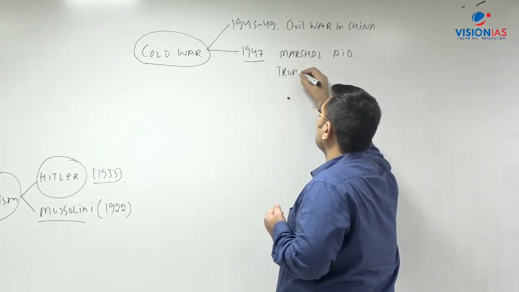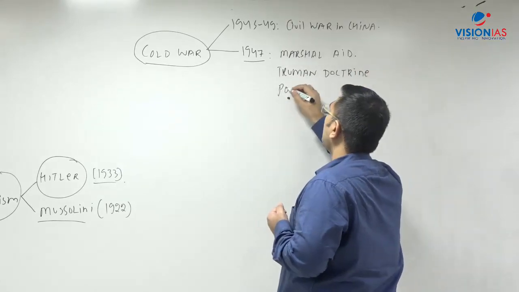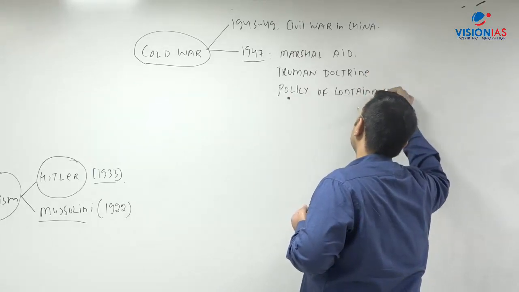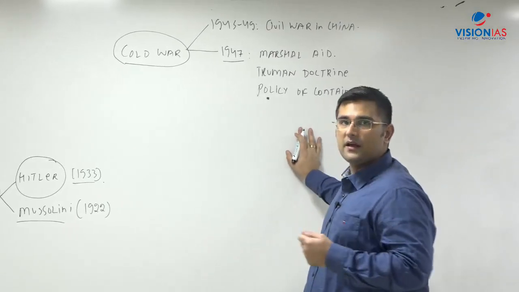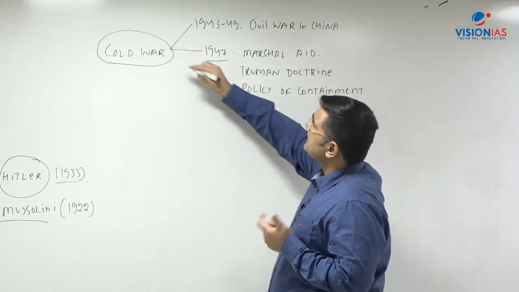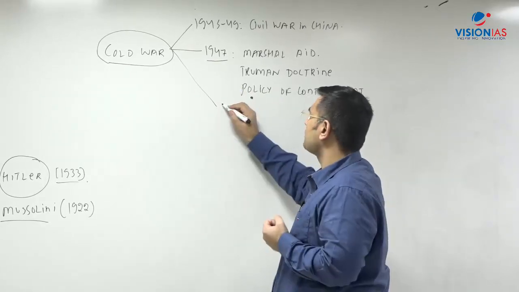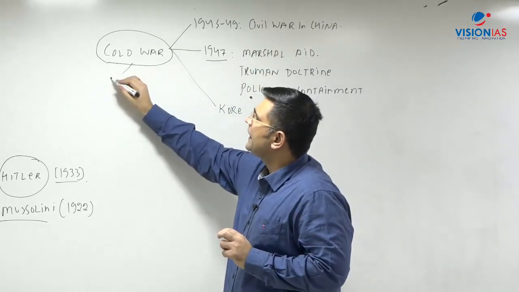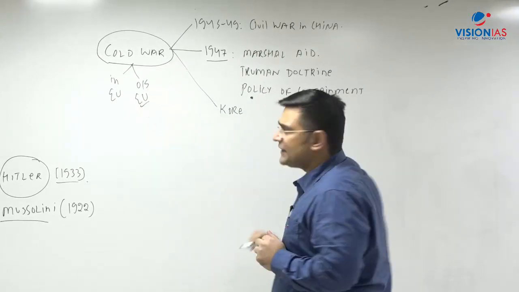We'll be talking about the Truman Doctrine. We'll talk about the policy of containment. That is, the capitalist world wanted to contain the spread of communism. One after another, countries were becoming communist, and the US was in tension, right? Apart from this, we'll talk about the Iron Curtain. There are a lot of topics in this. Broadly, if I give you the main topics, we'll be discussing Cold War inside of Europe. We'll be discussing outside of Europe, right?